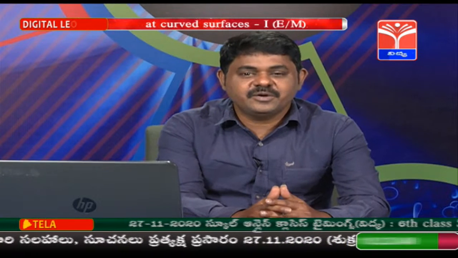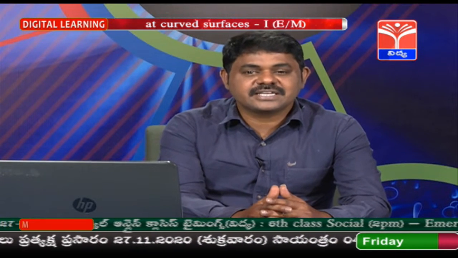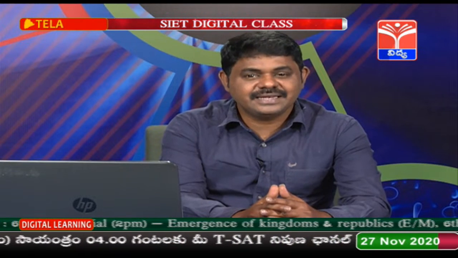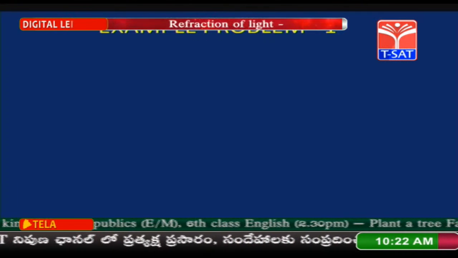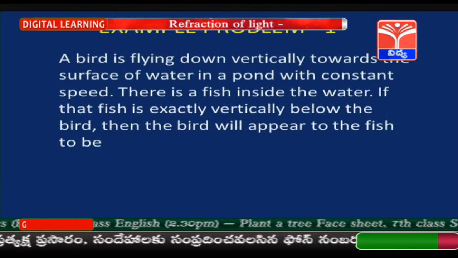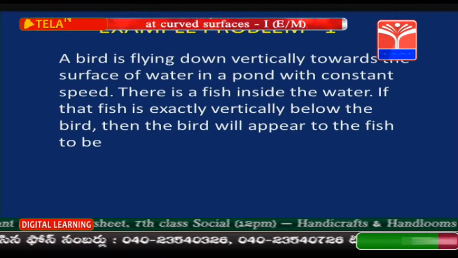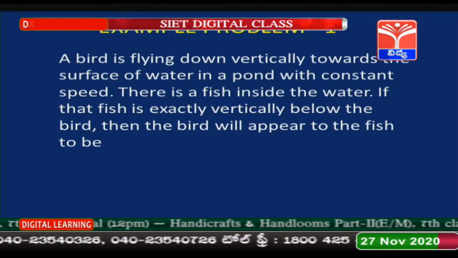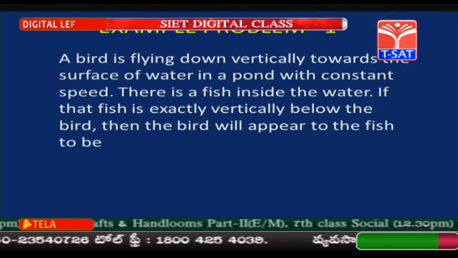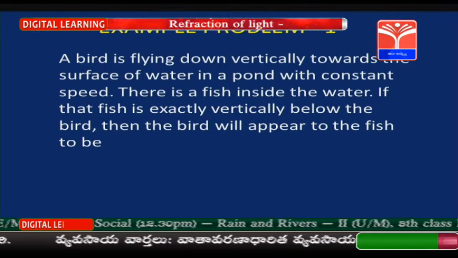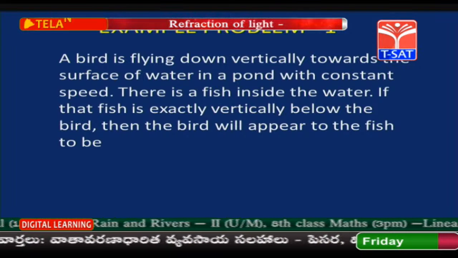Dear children, where can you use the curved surface formula? Is there any real life application for this formula? Let us try to analyze with some examples. Example problem 1. A bird is flying down vertically toward the surface of water in a pond with constant speed. There is a fish inside the water. If that fish is exactly vertically below the bird, then the bird will appear to the fish to be.